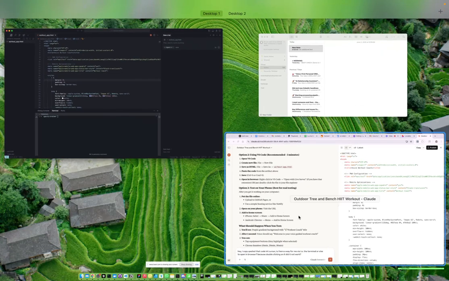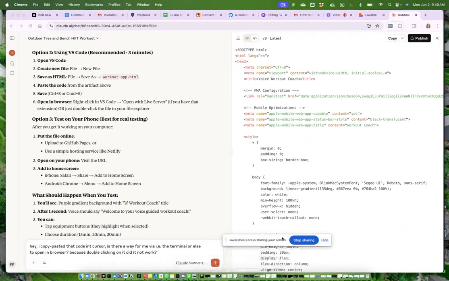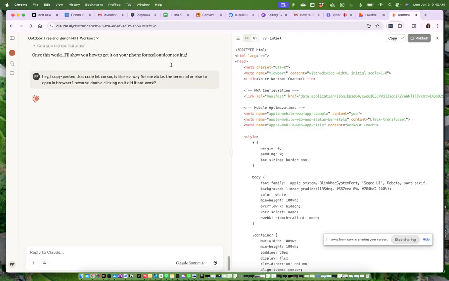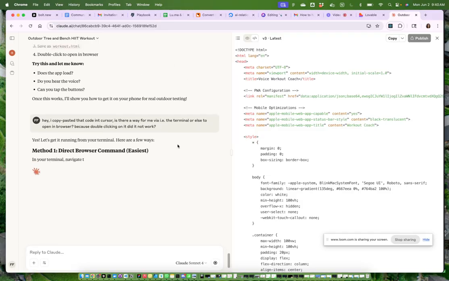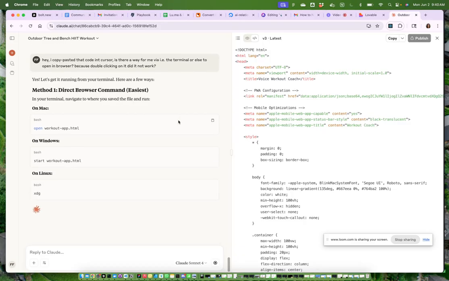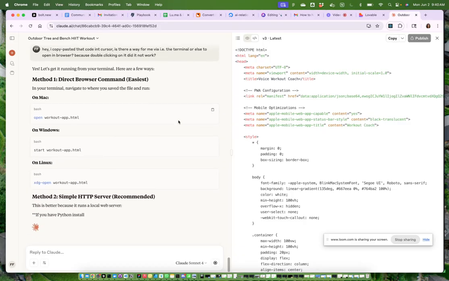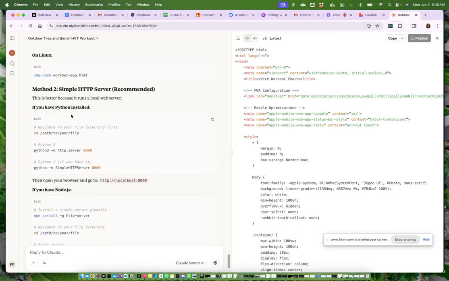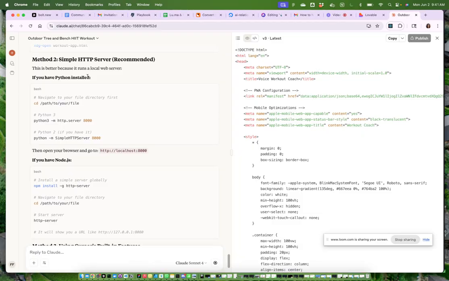There. Okay, let's ask AI and say, okay, it did not work. And then we can see what happens. Yes, let's get it running from your terminal. Method 1, dry browser command. Method 2, simple HTTP server. So let's do this one. This is better because it runs a local web server. If you have Python installed, I think I'd do this. I'm not 100% sure.